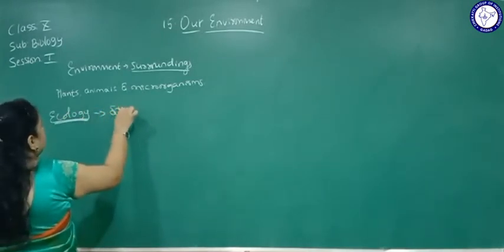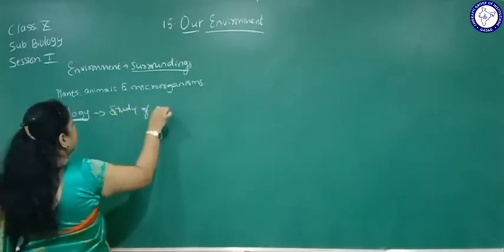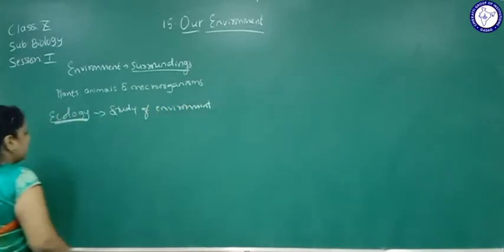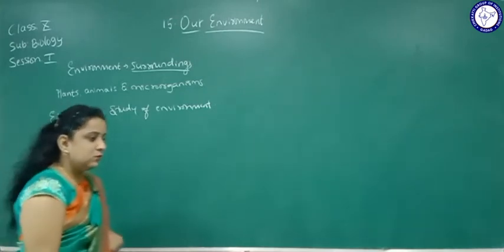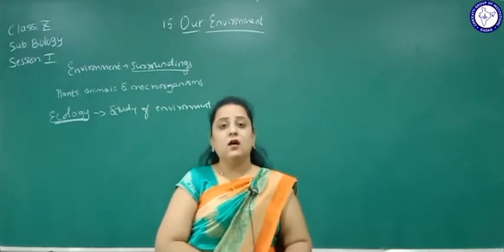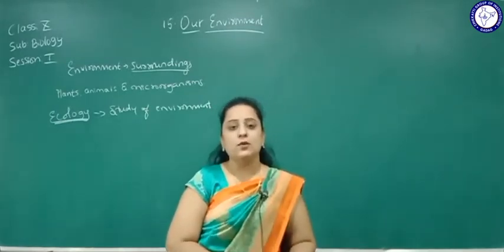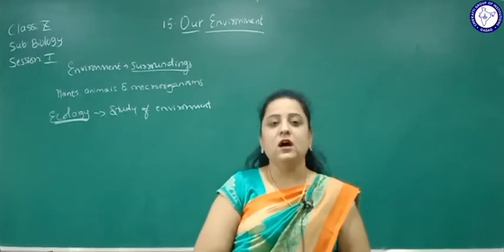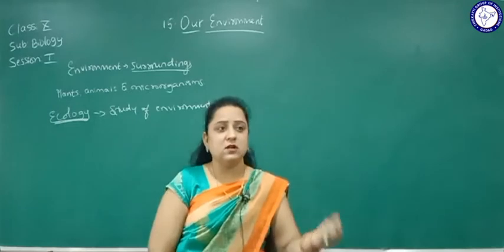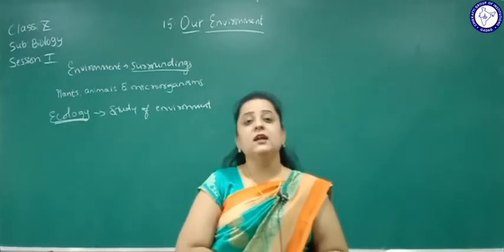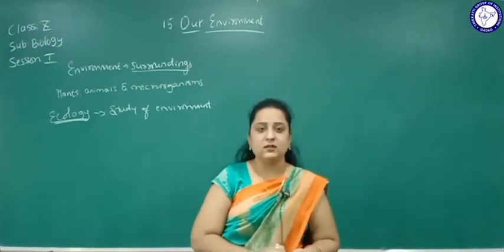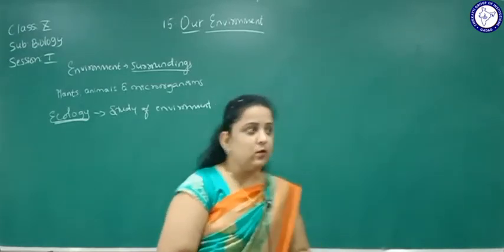Study of environment is called ecology. Then what are the components? In this chapter we are going to study about the components of ecosystem, meaning of environment, and the interaction between the components of ecosystem, that is the biotic and abiotic component. Ecosystem and environment are both similar. It is our surroundings where organisms are living and they are depending on each other for their survival. The interaction between biotic and abiotic together constitute an ecosystem.